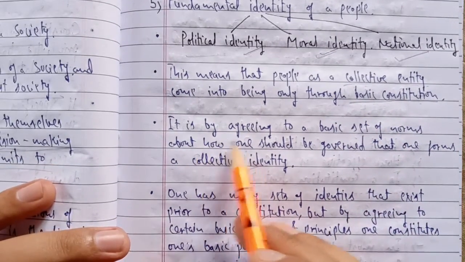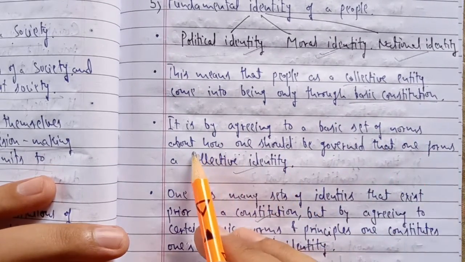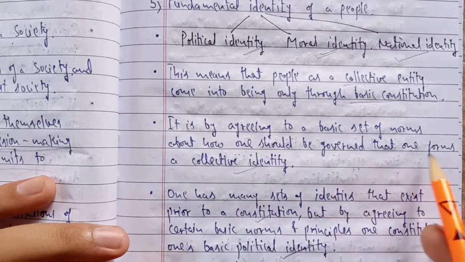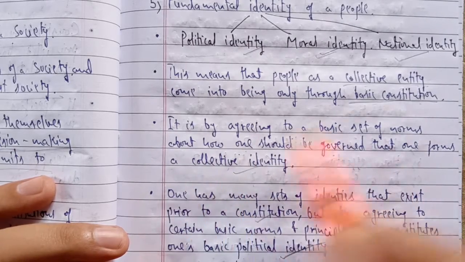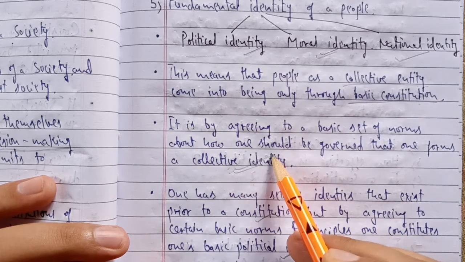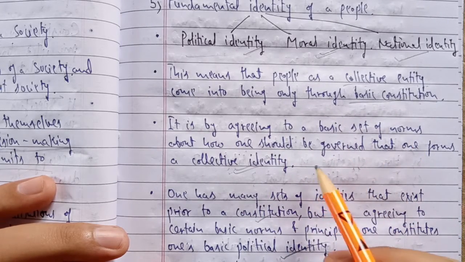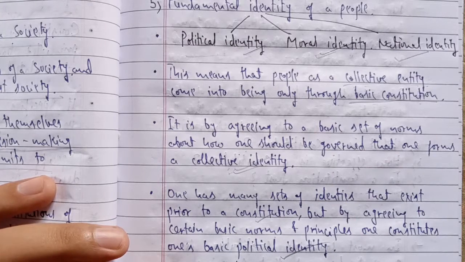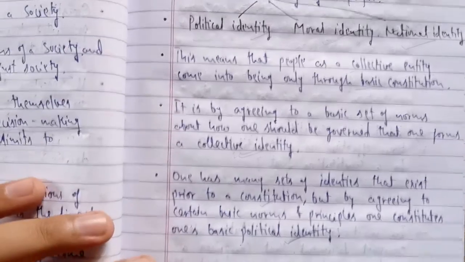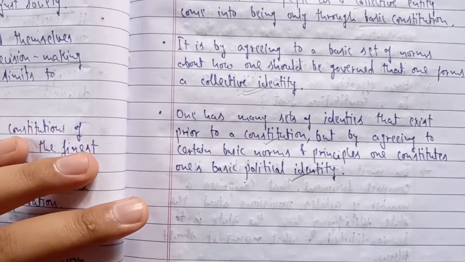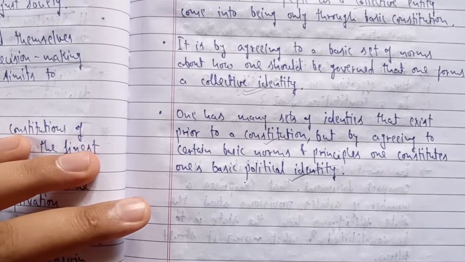It is by agreeing to the basic set of norms about how one should be governed that one forms a collective identity. As I explained here, how will we get a collective identity? When all of us agree on the basic set of norms or rules according to which we will be ready to be governed, and these basic rules are written down in the constitution. So it gives the collective identity to the people, or we can say it is a political identity.